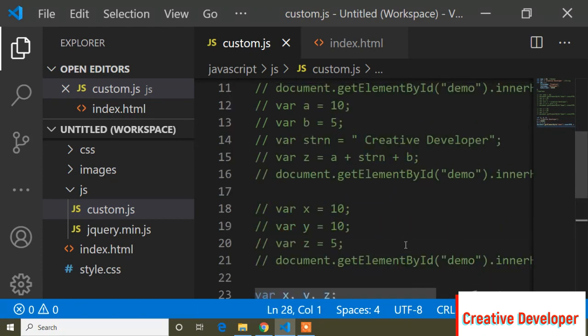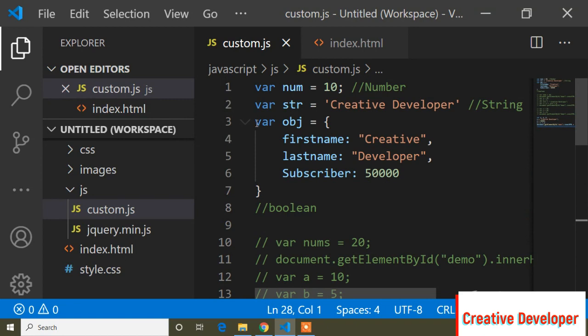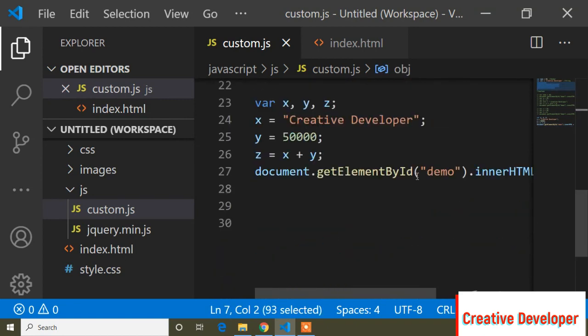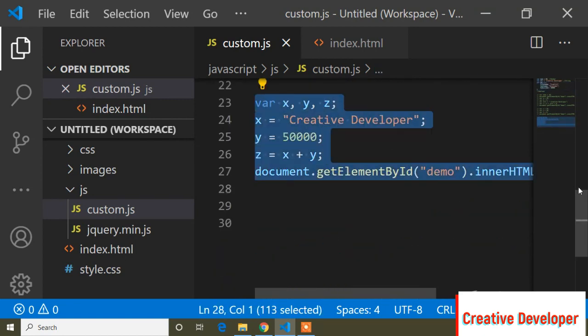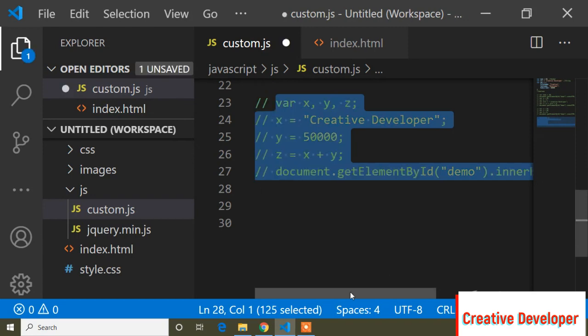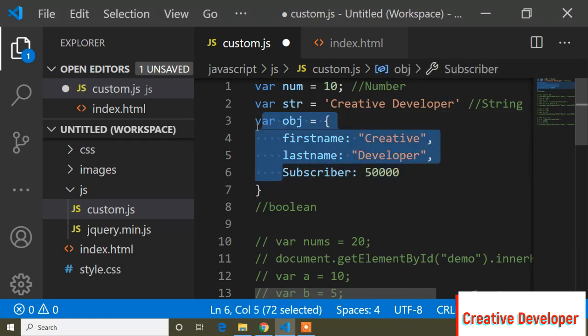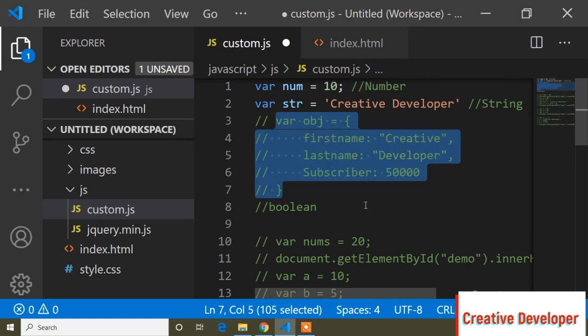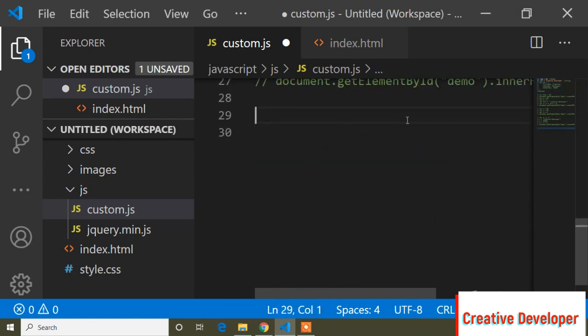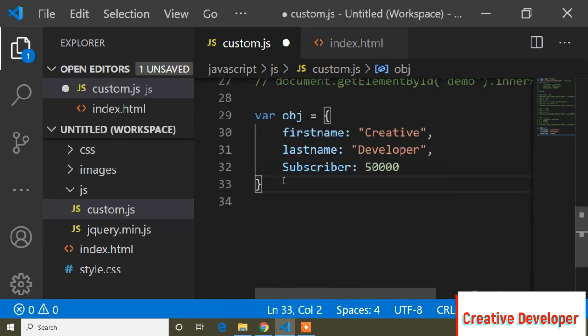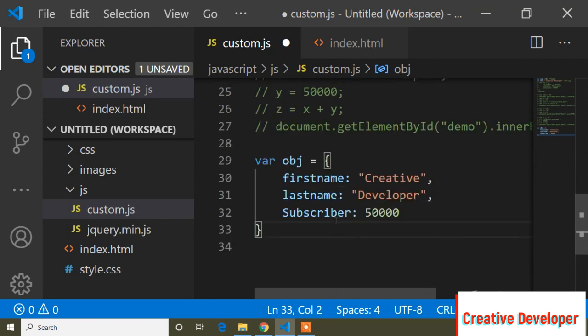And guys, now I will show you how we can print objects. First of all I will comment this out, and now I will copy this. Before that I will comment it, and now here I will print. And now guys, how to print an object?